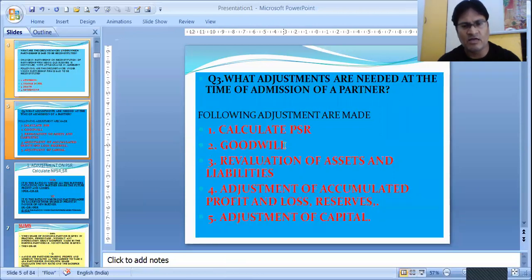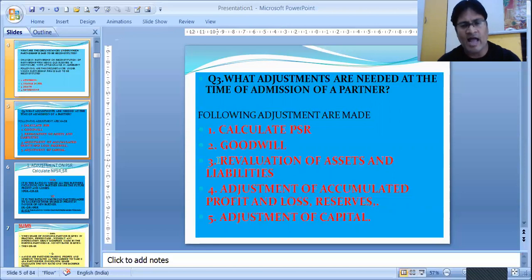Goodwill is the good name of the business that is not recorded because it's self-generated. Or if recorded, then it will be shown on the asset side. That means purchased goodwill. The assets and liabilities need to be revalued.